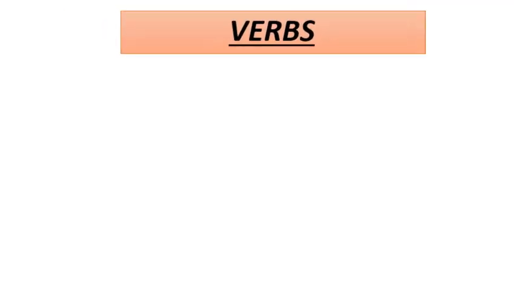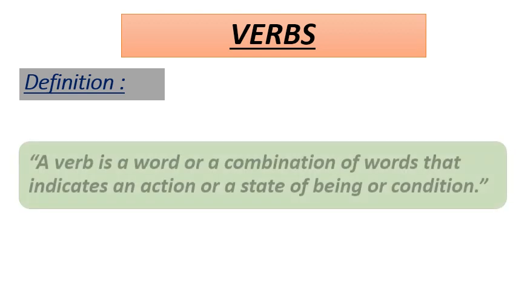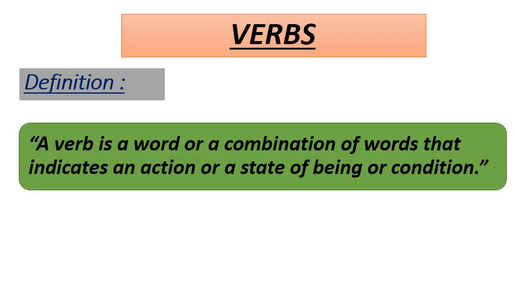Students, as we have already discussed the meaning of verbs in lecture number 1 of chapter 2, let's have a quick recapitulation of it. A verb is a word or a combination of words that indicates an action or a state of being or condition.